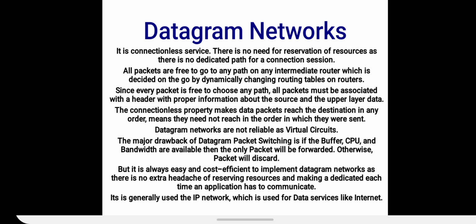So the major drawback of datagram packet switching is that only if the buffer, CPU and bandwidth are available will the packet be forwarded, otherwise the packet will be discarded. But it is always easy and cost efficient to implement this network, as there is no extra headache of reserving resources, making a dedicated path for the connection, etc. Now where is it used? It is generally used in the IP network, which is used for data services like internet.